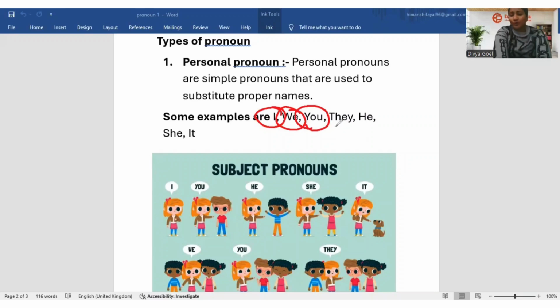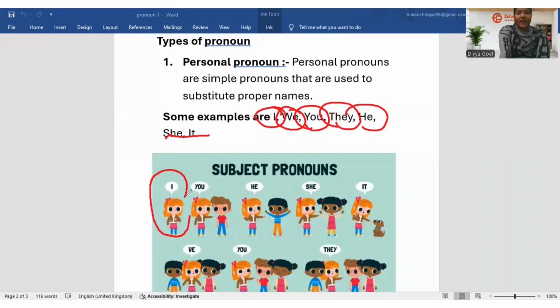If there are more persons, for example, if I'm talking to you about more persons, I can denote them with the word they. If I'm talking to you about a single person, I can use he, she, or it. Let's understand it in a better manner with the picture over here. As the picture is depicting, there is a single girl standing there. I can denote her with I.